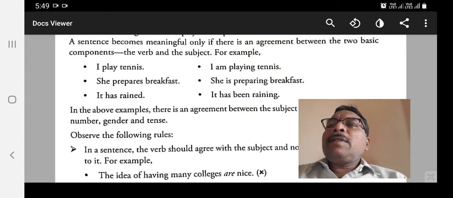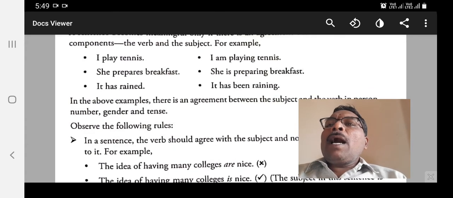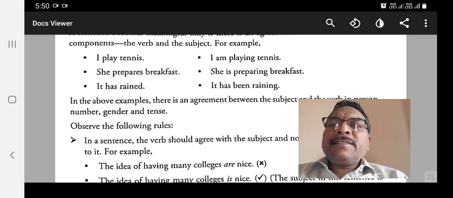For example, I play tennis. Second one, I am playing tennis.